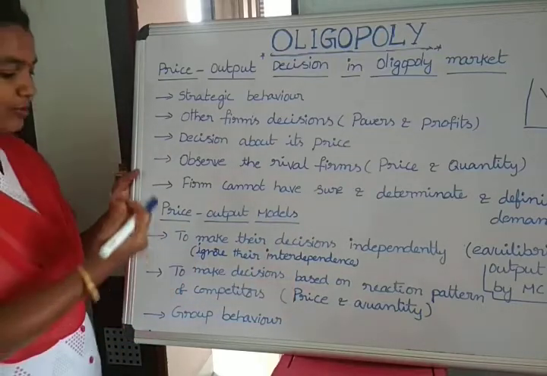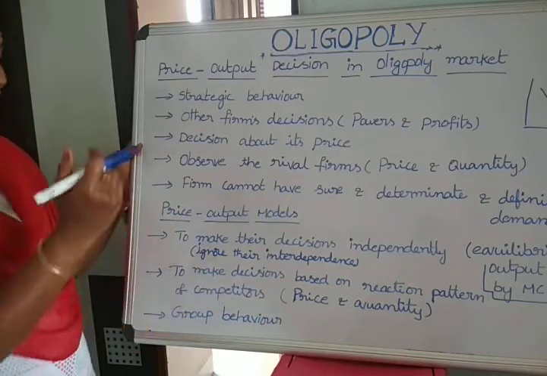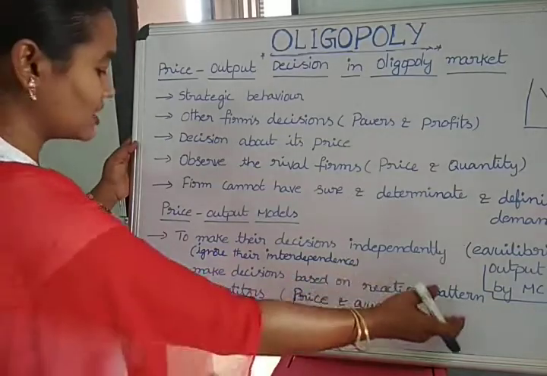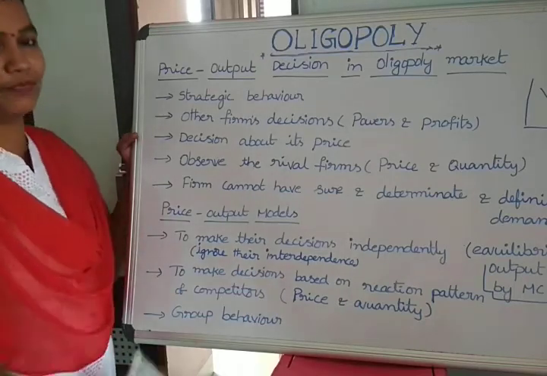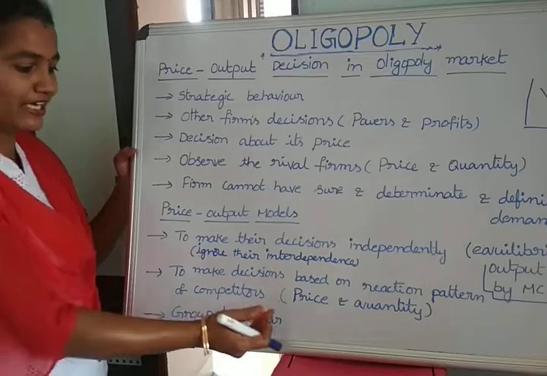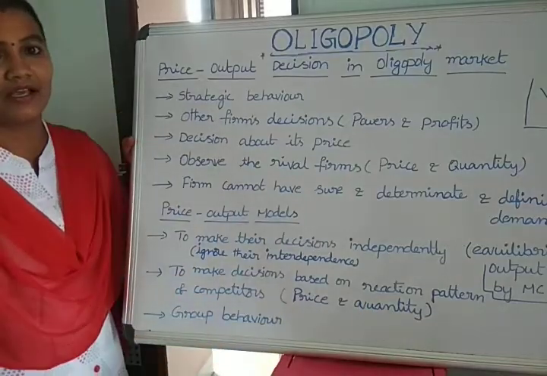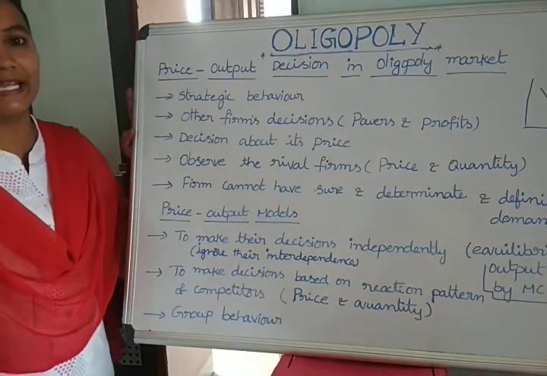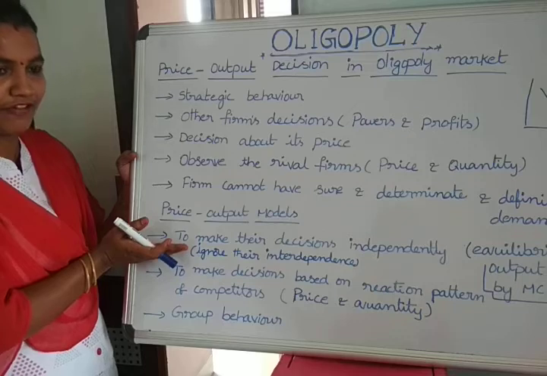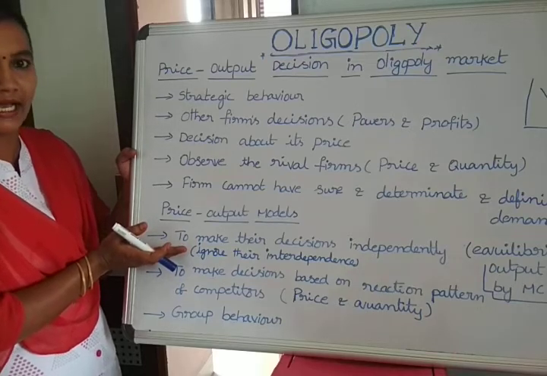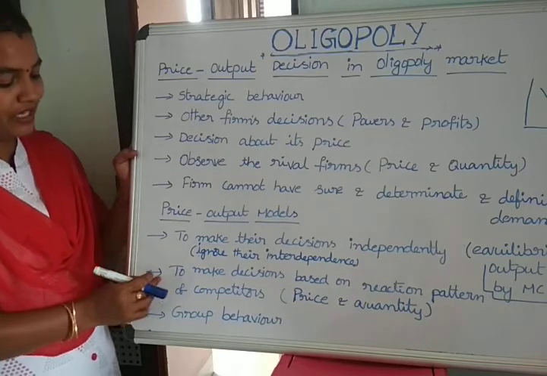Next, what about the second model? In the second model, some economists give a different method: to make decisions based on the reaction pattern of competitors. Here each and every firm observes its rival firms and what decisions they take about price and quantity. On the basis of the reactions of these firms, they take decisions about price and quantity. So in the first, they ignore the rival firms and their interdependence, and in the second, they take decisions based on the reaction pattern of the rival firms.